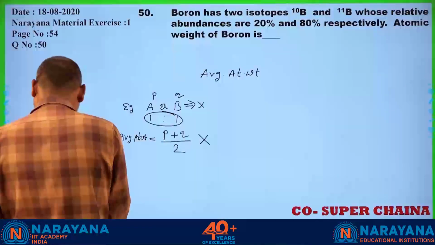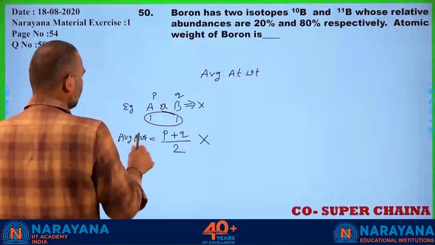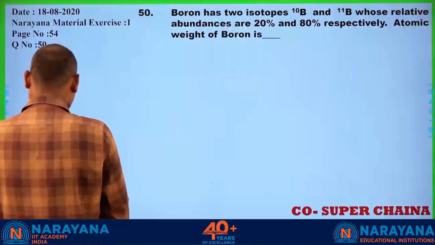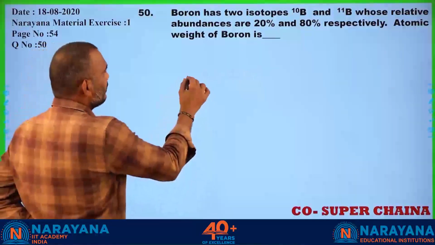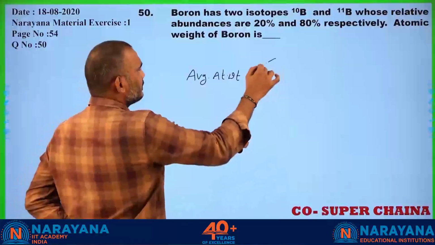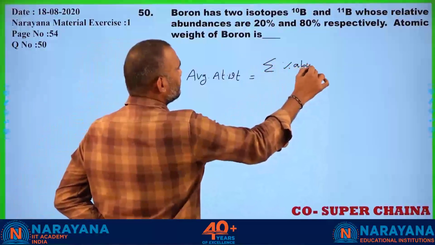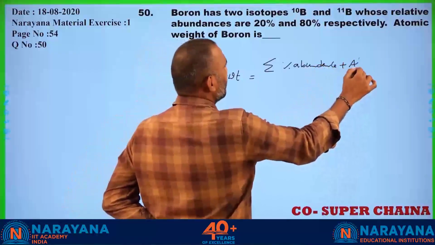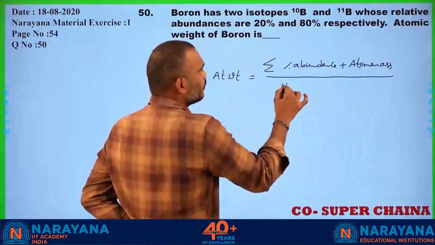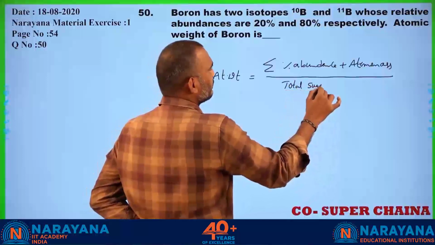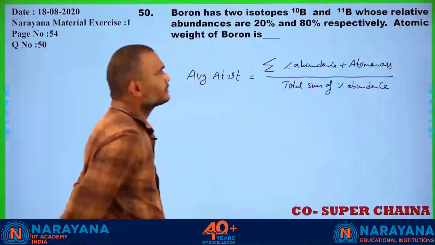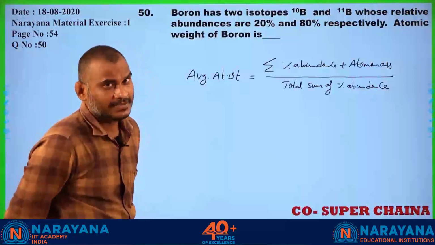That is why we are using the formula: average atomic weight is equal to the summation of percentage abundance into atomic mass, divided by the total sum of percentage abundance of all the isotopes existing for the atom.